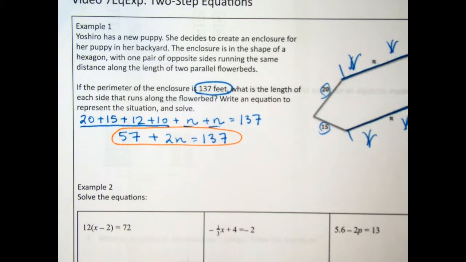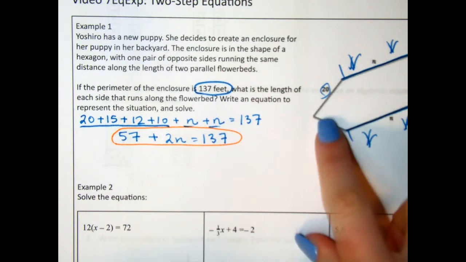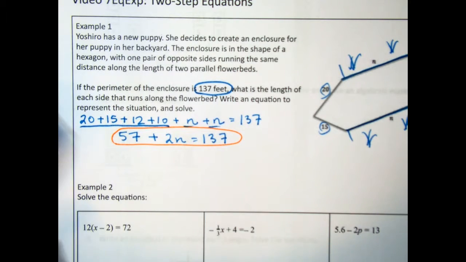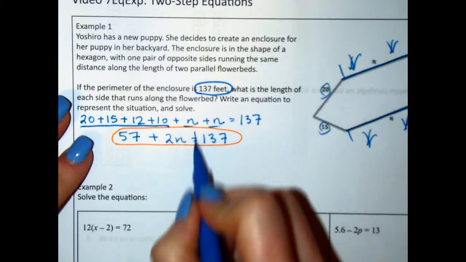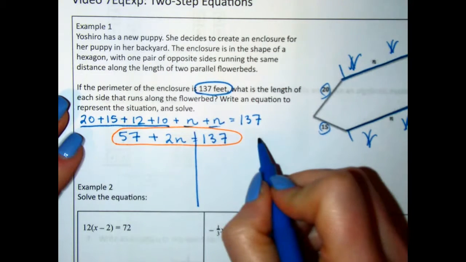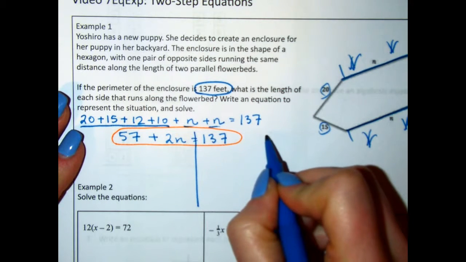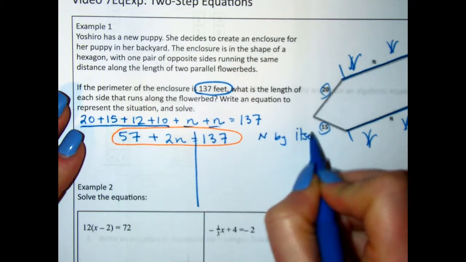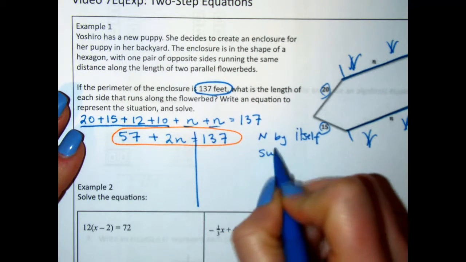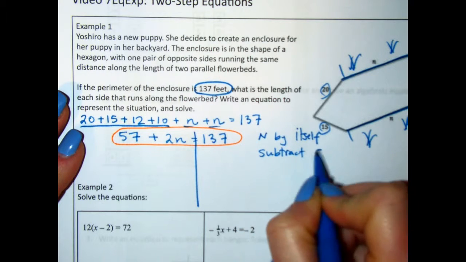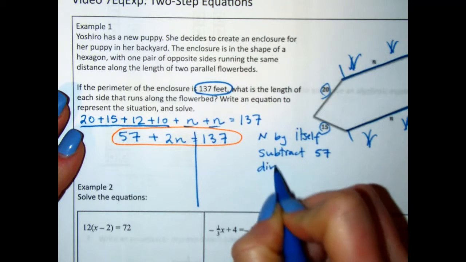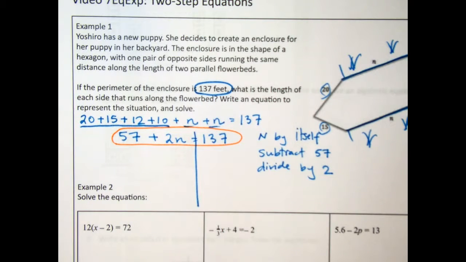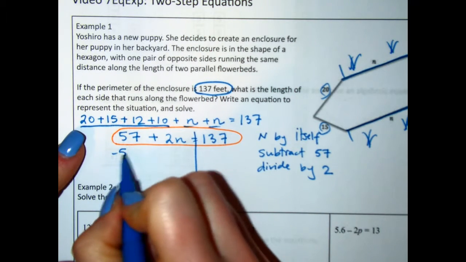Now you're going to see that the same way that you would logic your way through by subtracting these from the total and then seeing what you get and dividing by 2, we're going to do that with this equation. So the first thing we need to do is we need to get n by itself. So that means we need to subtract 57 and then divide by 2 so that n is all by itself over here. So we're going to subtract 57.